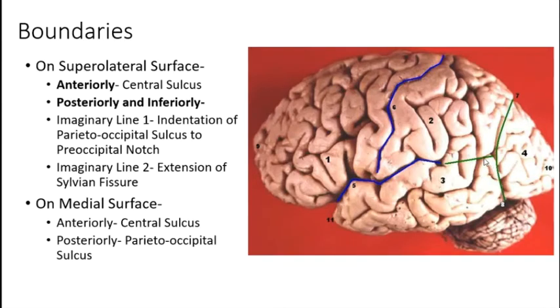You always have to remember that these are two imaginary lines. Starting from the parieto-occipital sulcus to the pre-occipital notch, this is pre-occipital, before the occipital end. And the second line, the extension of the Sylvian fissure. These are the boundaries on the anterior side.